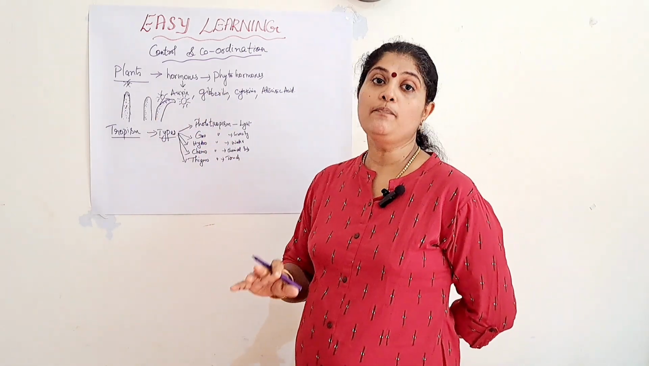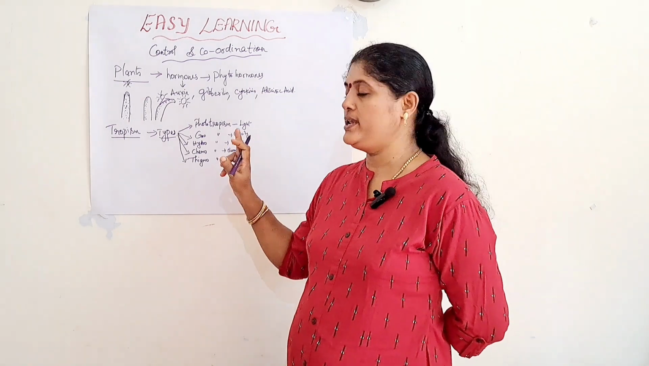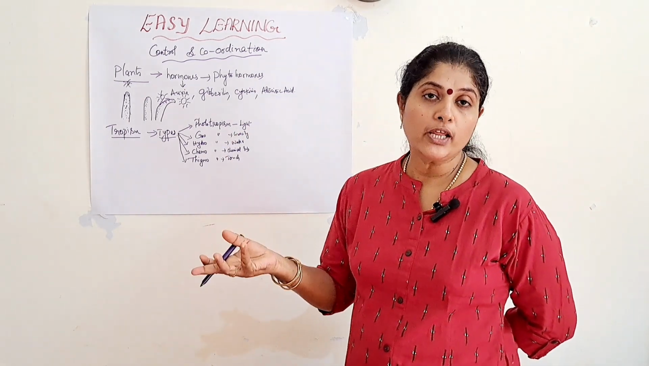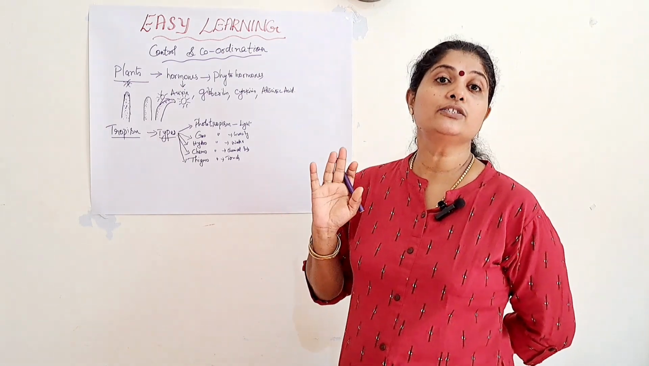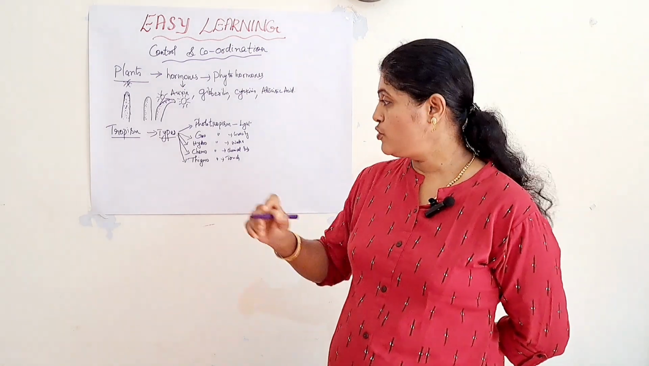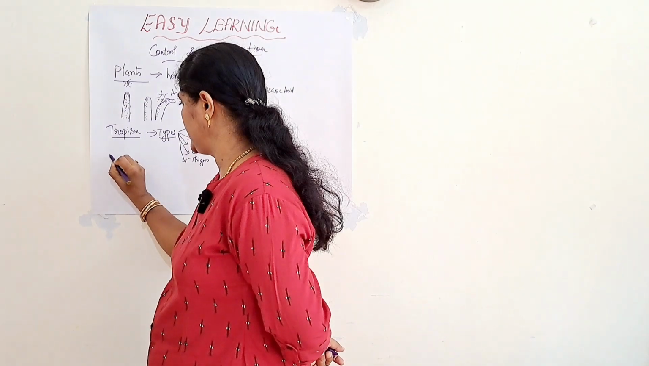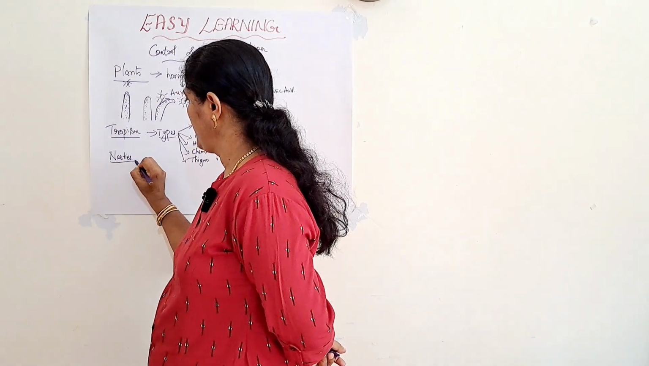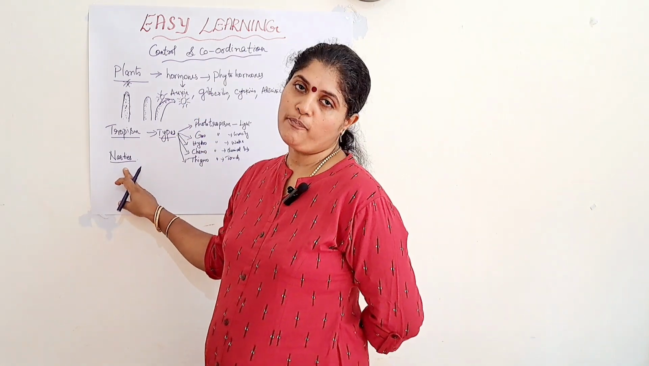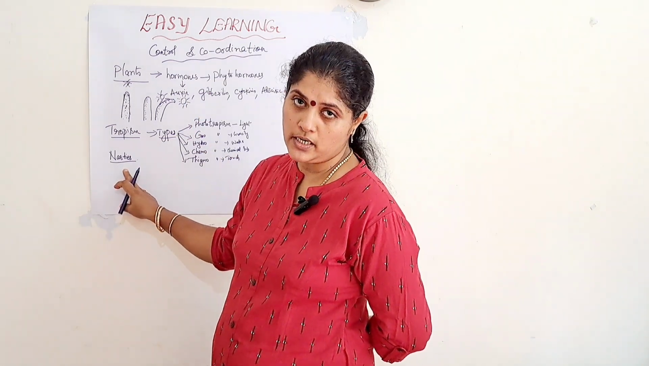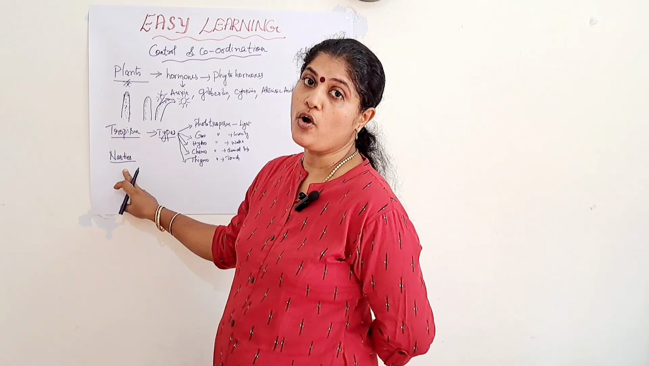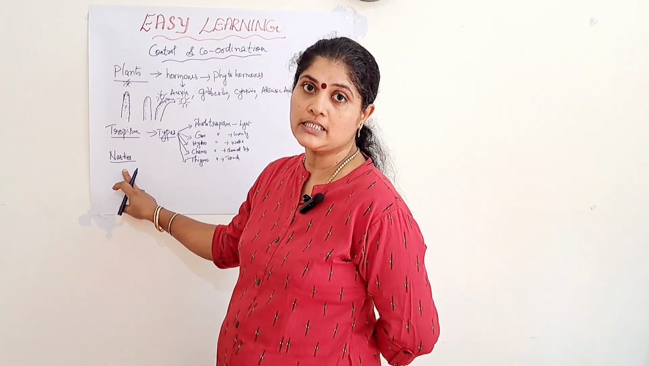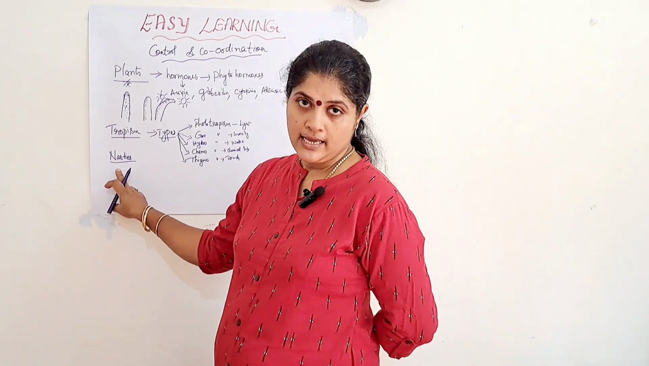Along with tropism, there is also one movement in plants which responds to a stimulus, but it is not a directional movement. It is known as nasties. It is a movement of the plant part in response to an external stimulus, but it is not towards the direction of the stimulus. So it is not a directional movement. That is known as nasties.